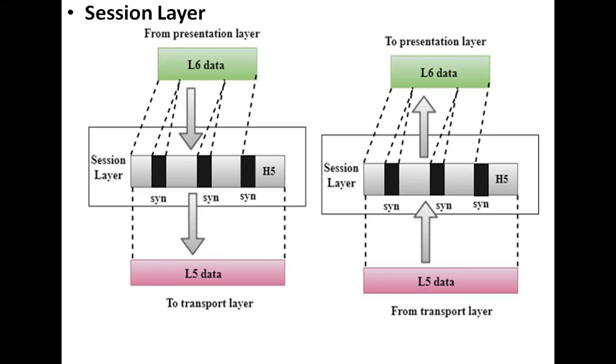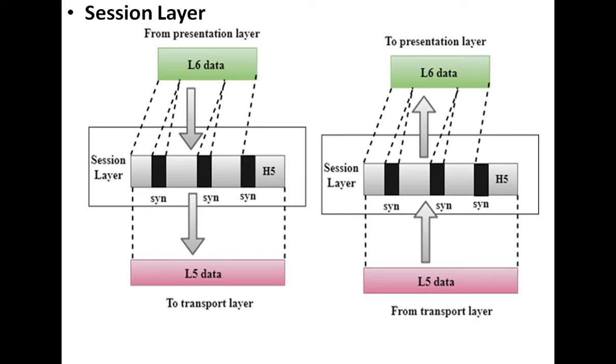Listen carefully: the session layer acts as a dialogue controller that creates a dialogue between two processes. So the dialogue controller acts as a mediator or medium between the two processes.